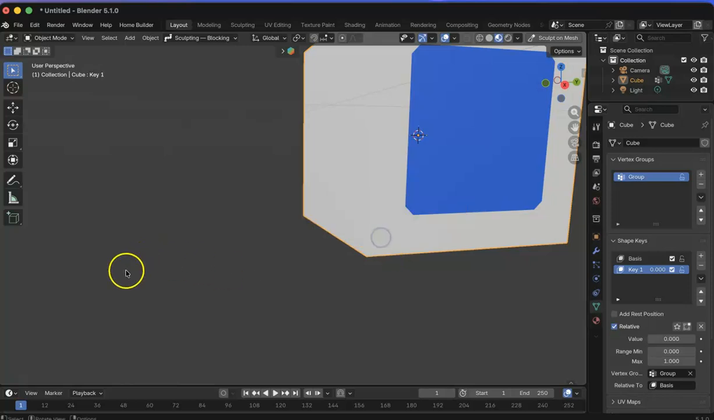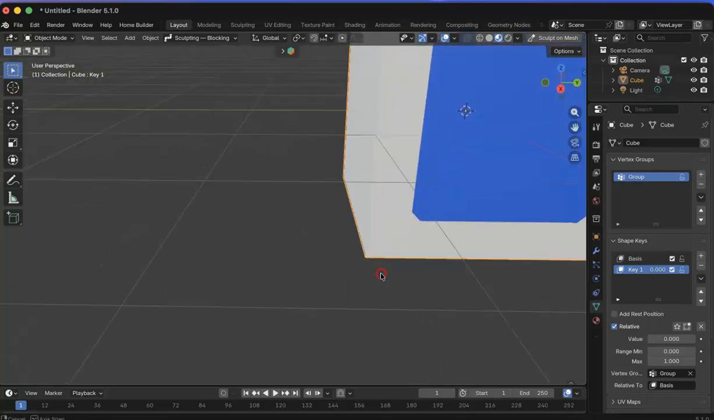This is how shape keys work, which makes your workflow faster and easier.